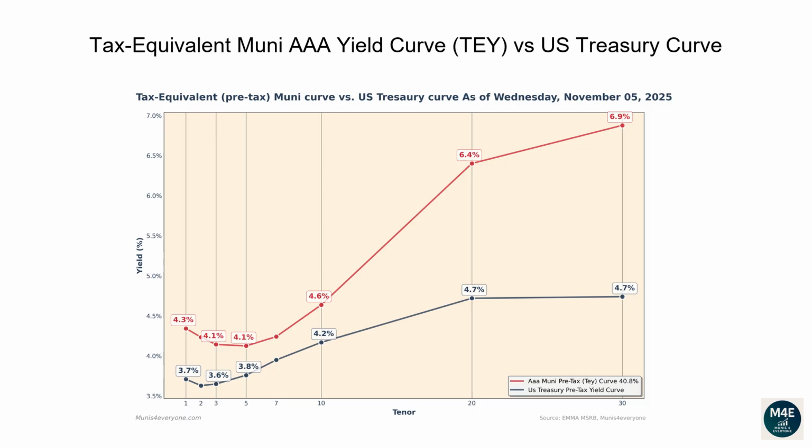Let's now go over the tax-equivalent Muni AAA yield curve versus the US Treasury Curve. The reason why investors and financial professionals care about Muni's tax-equivalent yields is simply to have the ability to compare them against US Treasury yields, which are pre-tax yields. Observing the current graph, we can see that currently all the Muni tax-equivalent yields, based off a 40.8% tax rate, are above Treasury yields. When this scenario happens, it may be less convenient for investors to buy US Treasury bonds. For example, if you wanted to buy a 30-year bond, a AAA Muni bond would yield 6.9% compared to a lower yield of 4.7% from a Treasury bond.